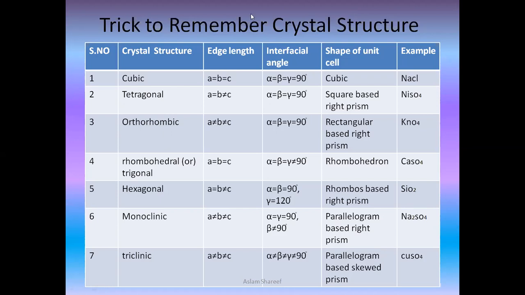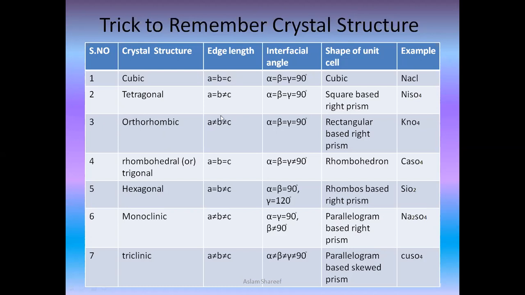So let's go ahead with the edge lengths. Again, the same trick I'll give you to remember. First, make cubic with all edge lengths a equal to b equal to c. Then go for cancellation of the last one, that is a equal to b, not equal to c. Then we'll cancel everything, that is a not equal to b, not equal to c.